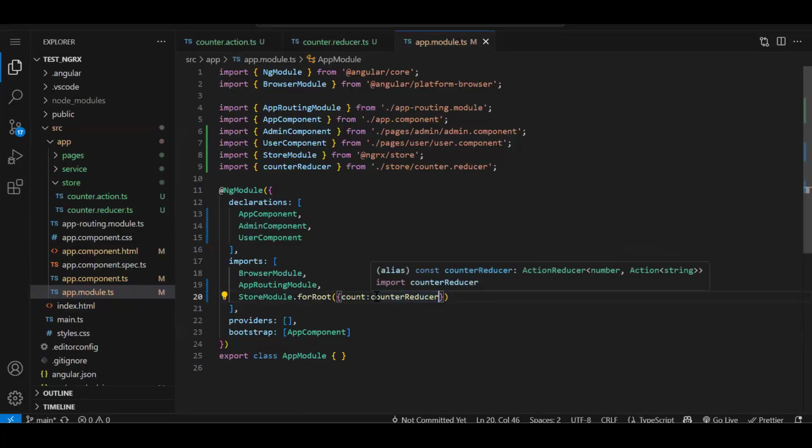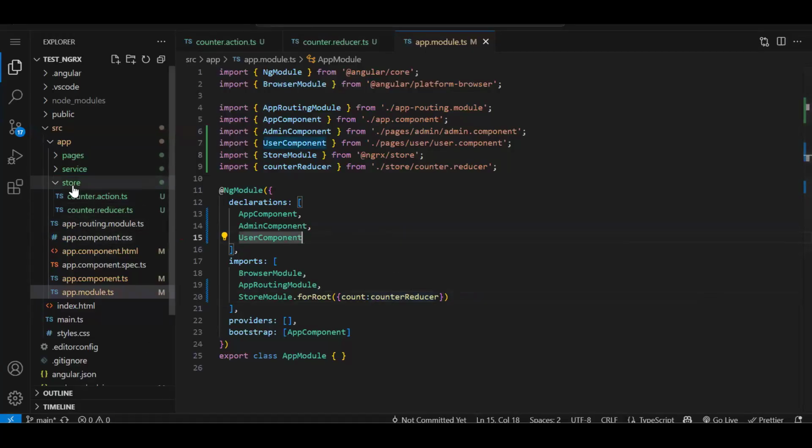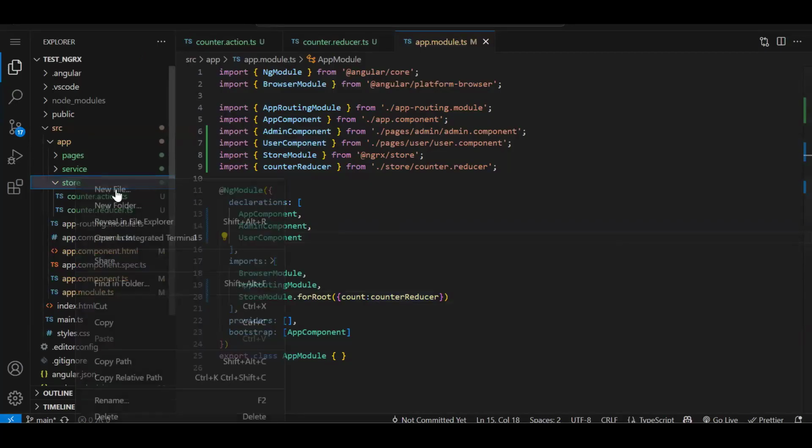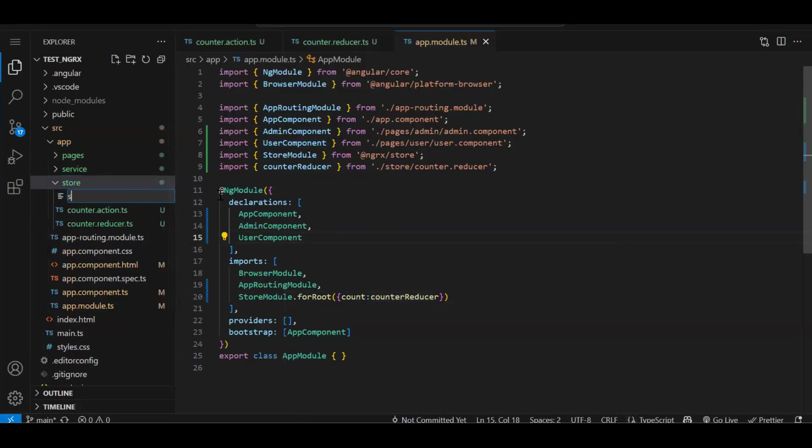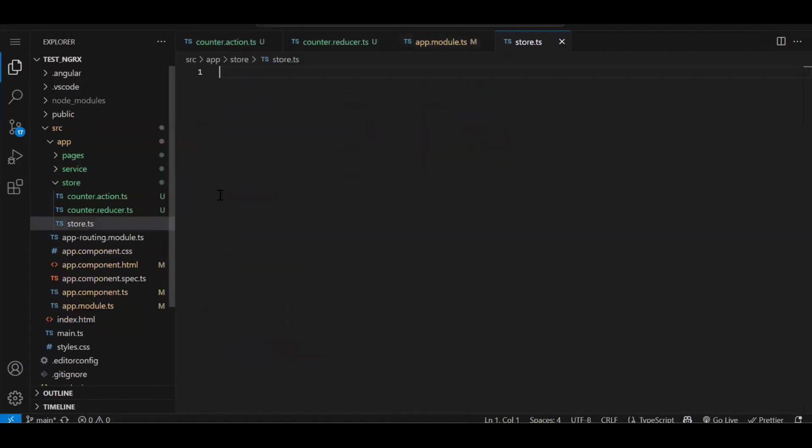Almost five to six steps are there, just for the basics to get your understanding clear about NgRx, like what things you need to do: action, reducer, and you register your store in your app module. Then you have to create an interface describing what type of data you are going to have in your store. So store.ts, a simple TS file I'm creating.